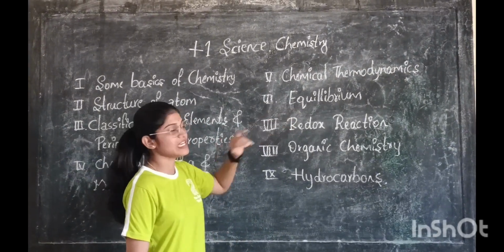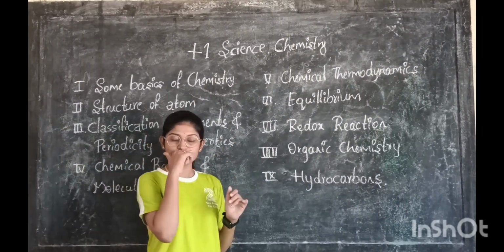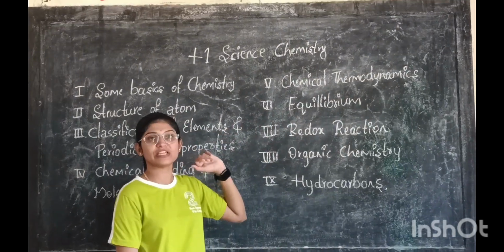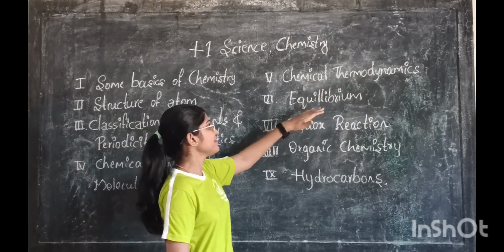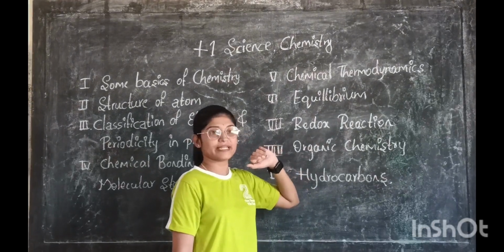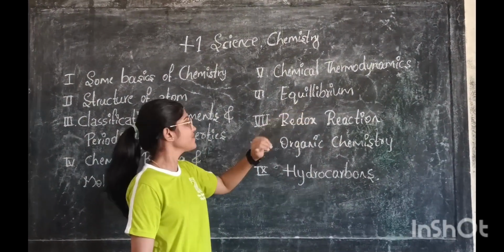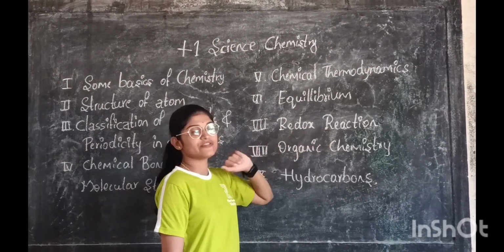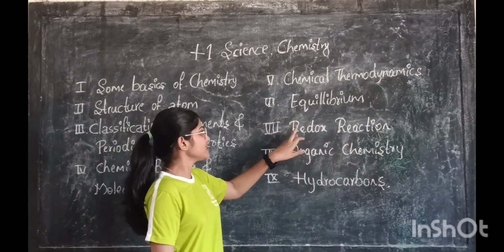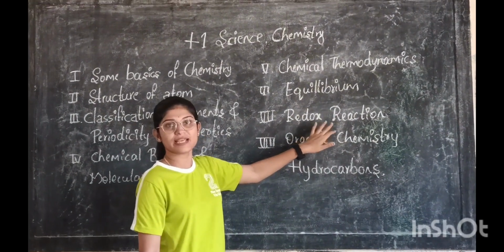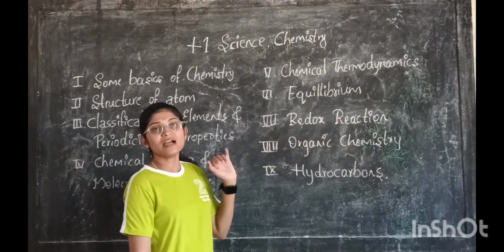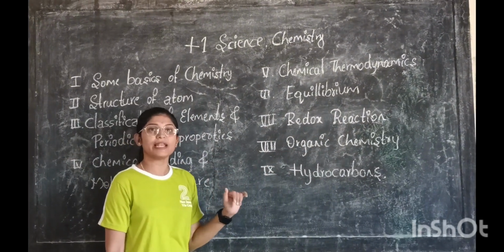And next comes equilibrium. In this we are going to study the dynamic nature of equilibrium, equilibrium in chemical and physical processes, factors affecting equilibrium, equilibrium constant, and law of mass action. And next comes redox reaction. In this we are going to study reduction reaction, oxidation reaction, redox reaction, application of redox reaction and balancing the redox reaction with respect to electrons.